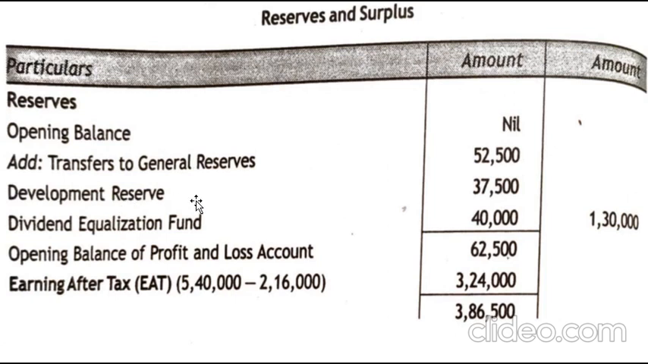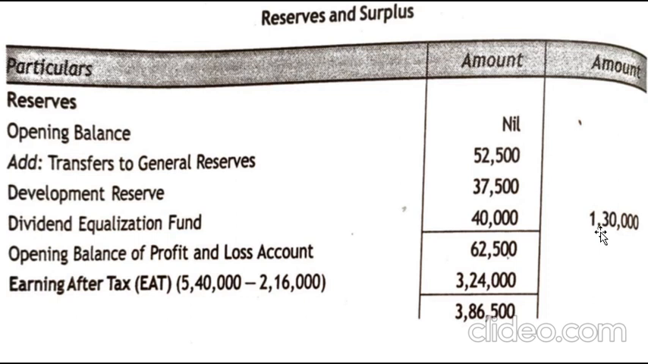Next, development reserves 37,500. Dividend equalization funds 40,000. So 52,500 plus 37,500 plus 40,000 is your total reserves, which comes up to 1,30,000. So this is your total reserves.